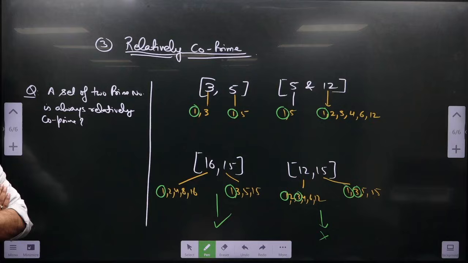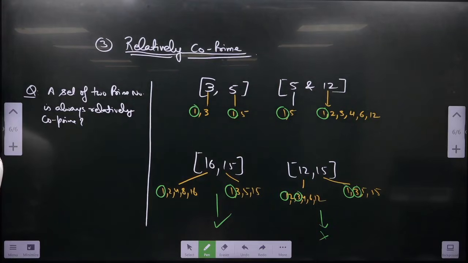A set of two prime numbers is always relatively co-prime. How many of you saying yes? Raise your hand. How many of you saying no? Why no, ma'am?